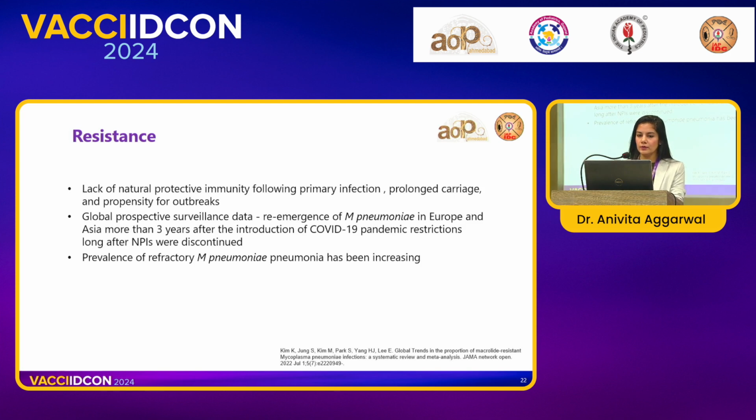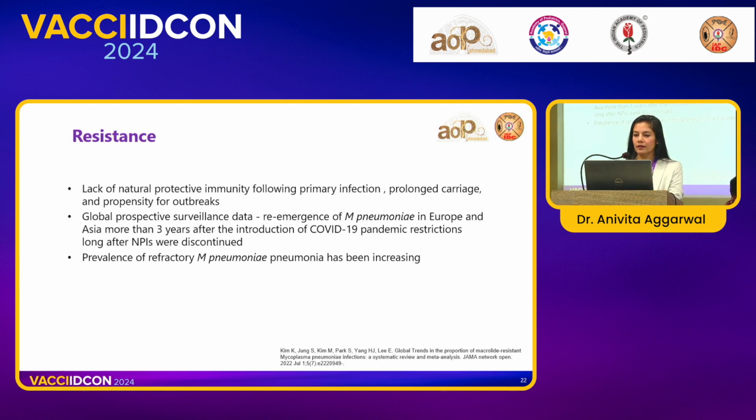It is important for us to understand the growing resistance to macrolides amongst the mycoplasmas. There are multiple outbreaks that keep happening. Patients have prolonged carriage, and the primary infection does not confer immunity. There was recent global surveillance data, which I think ma'am was mentioning, published recently in the Lancet, that found that because of precautions taken during the pandemic and because of masking, there was a drop in Mycoplasma rates. However, there was a re-emergence after a very long time, despite discontinuation of the respiratory precautions.